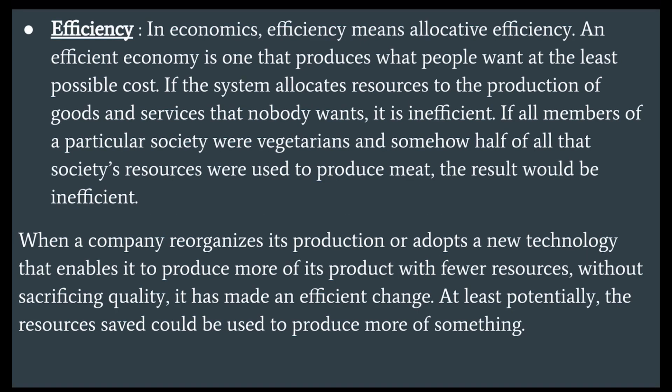Efficiency. In economics, efficiency means allocative efficiency. An efficient economy is one that produces what people want at the least possible cost. If the system allocates resources to the production of goods and services that nobody wants, it is inefficient. If all members of a particular society were vegetarians and somehow half of all that society's resources were used to produce meat, the result would be inefficient.